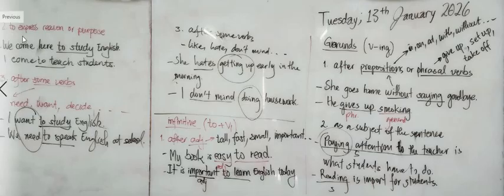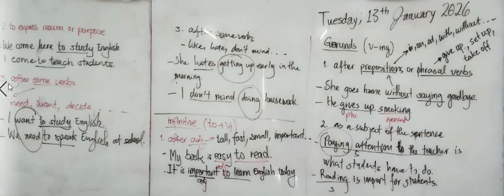And the second use is we use to infinitive to express reason or purpose. Like we can see the example. We come here to study English. So to study is your purpose. For me, the sentence is I come here to teach students. So to teach students, or to teach, is your purpose. It is to infinitive used to express your purpose or your reasons.